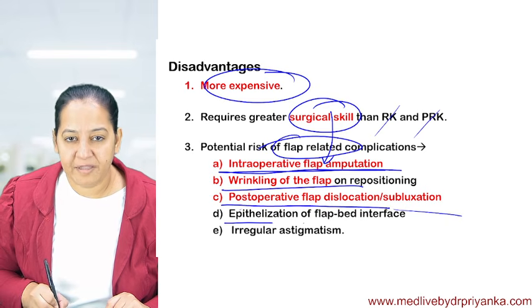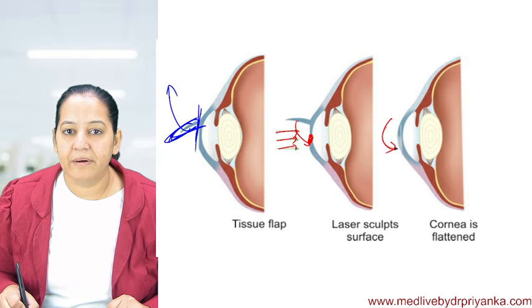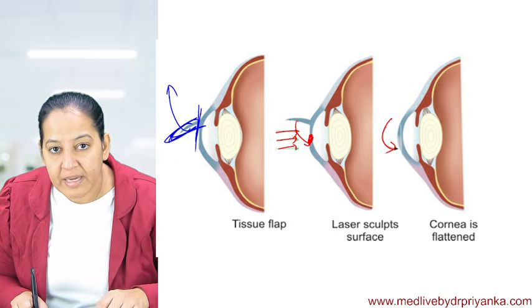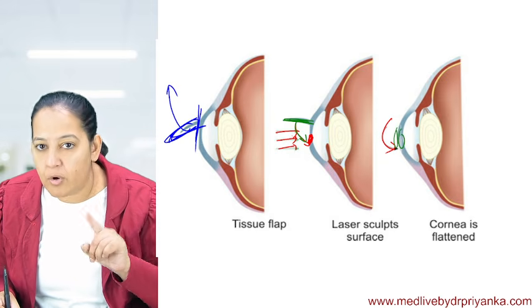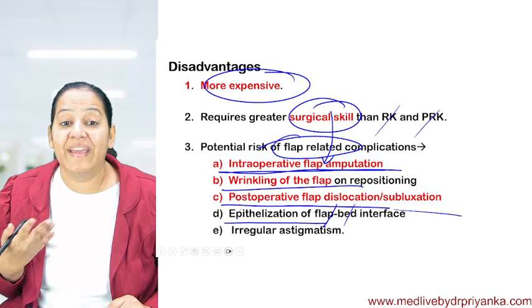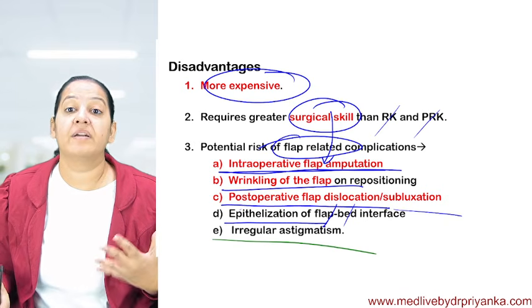Epithelialization, flap bed interface. You can see this is the flap, and it is reposited over here. So at the junction of the flap and the cornea, there can be epithelialization or healing can occur, and irregular astigmatism can occur. Okay, so these are the disadvantages.